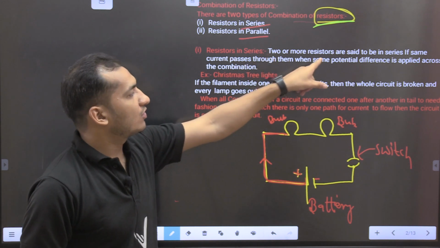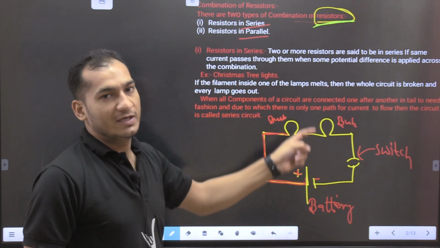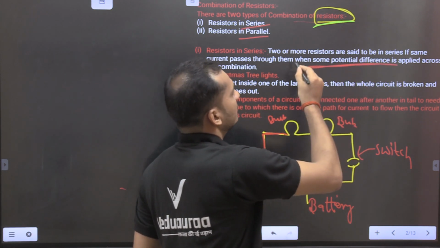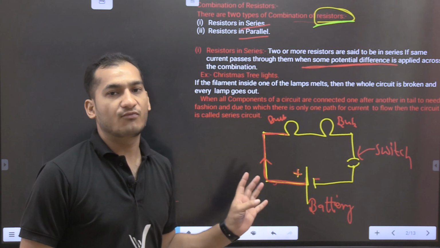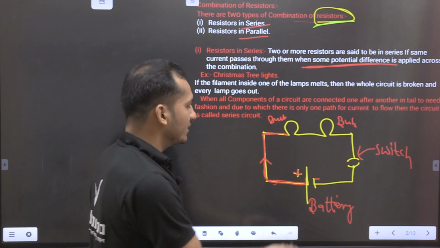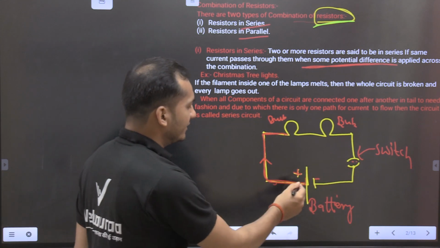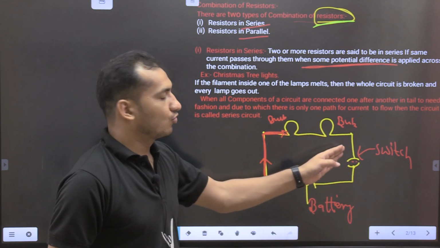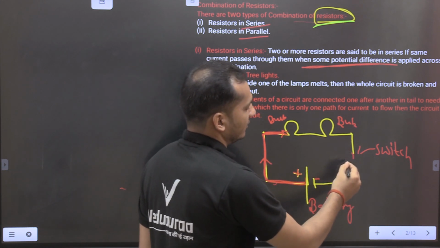The definition says two or more resistors are said to be in series if the same current passes through them. If the same current is passing through the bulbs, when there is a variable potential difference, but the same current is flowing inside the circuit, then this is known as series connection. You see here, when we switch on the circuit, both bulbs are glowing. But when we switch off the circuit, both bulbs are disconnected.